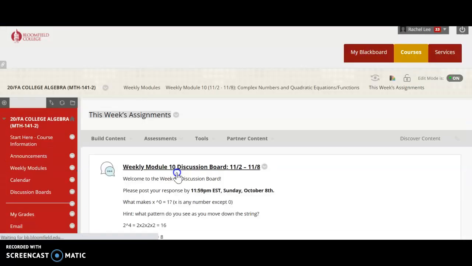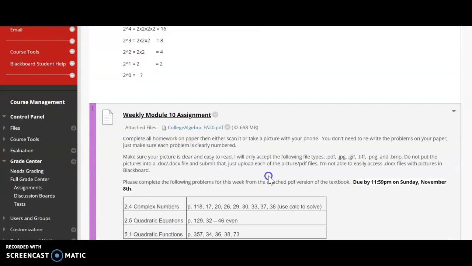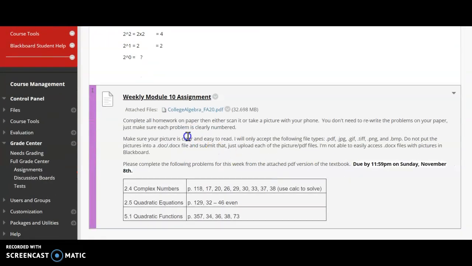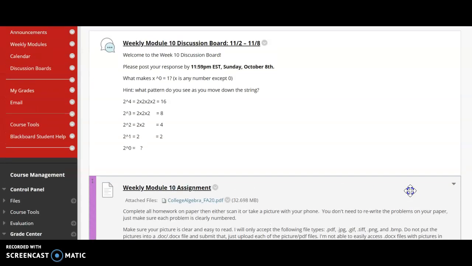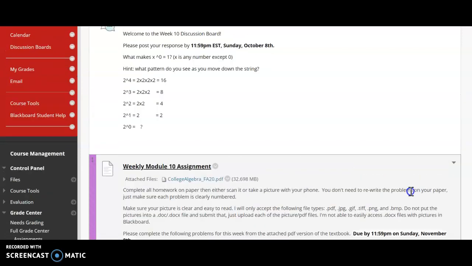All right, so for this week's assignment, we have our discussion board, kind of math puzzle, and weekly module 10 assignment. So we have 2.4, 2.5, and also 5.1. And both of these are due by Sunday, 11:59 EST by November 8th.